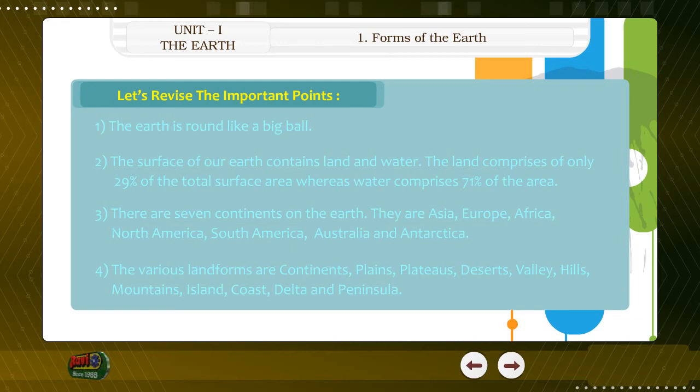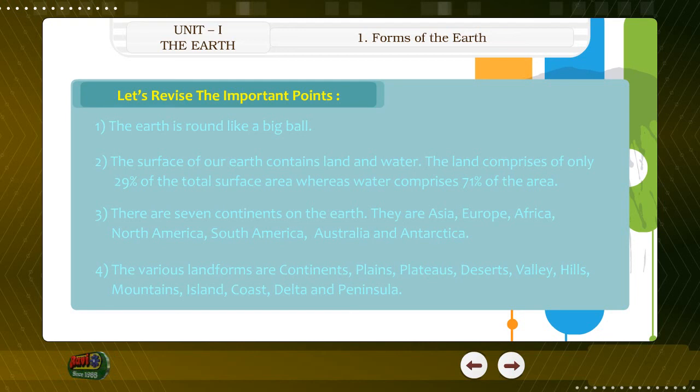3. There are 7 continents on the earth. They are Asia, Europe, Africa, North America, South America, Australia, and Antarctica. 4. The various landforms are continents, plains, plateaus, deserts, valley, hills, mountains, island, coast, delta, and peninsula.